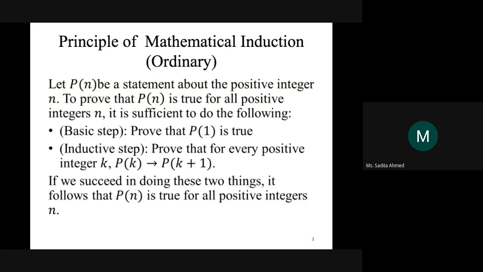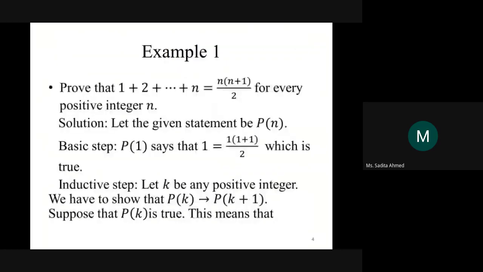Okay. Let's do an example. Let's prove something using induction. We are asked to prove this identity, that the summation of the n positive integers is equal to n into n plus 1 by 2. That is, 1 plus 2 plus 3 plus 4 plus 5, so on until n. The summation of the first n positive integers can be represented using this expression, n into n plus 1 by 2. We have to prove this.